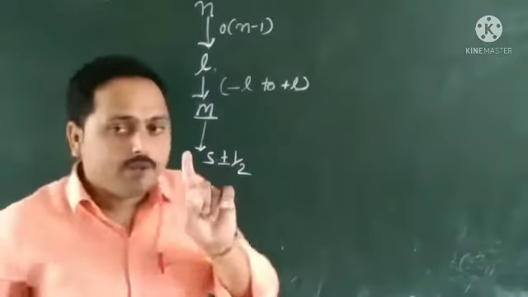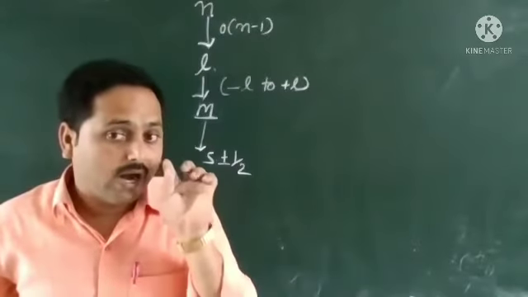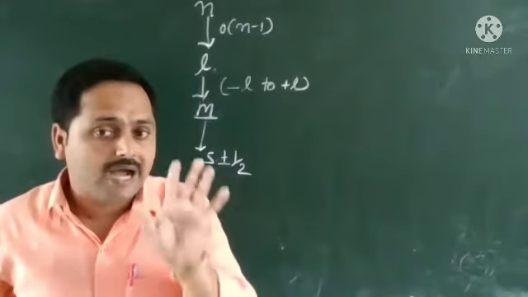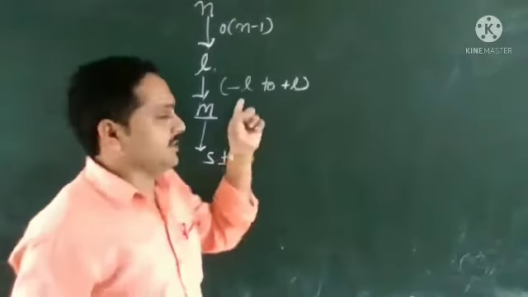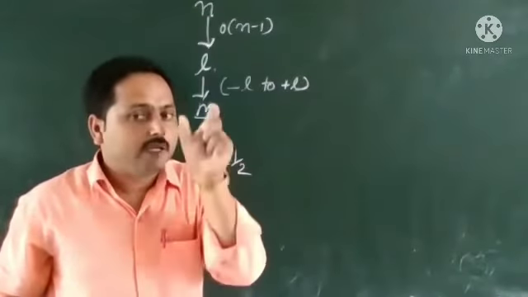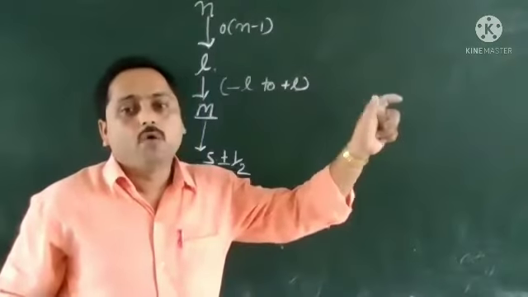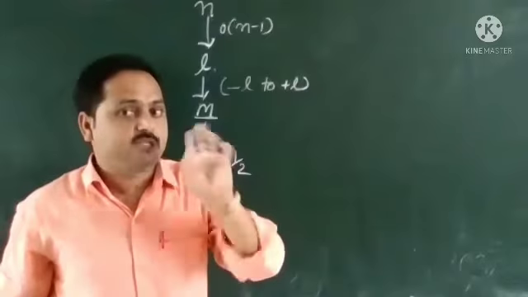Just see each value, look at the board. Each value of M shows an orbital, and I have already told you that in each orbital, a maximum of 2 electrons can be filled, of opposite spin.